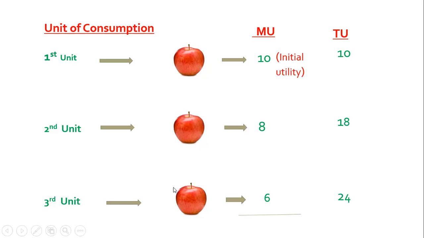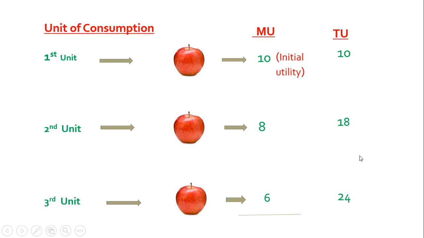And again, if the consumer takes the third apple, this time the consumer gets less utility, that is less satisfaction, so this time he wants to pay taka 6. That means his marginal utility is decreasing continuously as more and more of the same unit of product the consumer takes, his satisfaction gradually decreases.